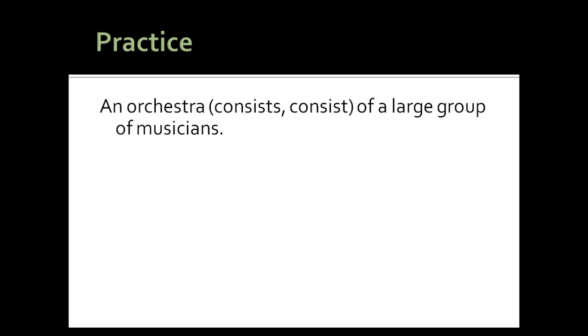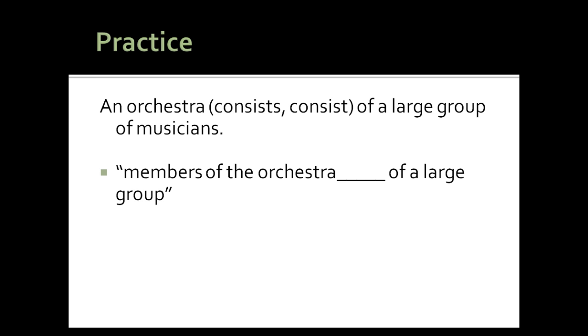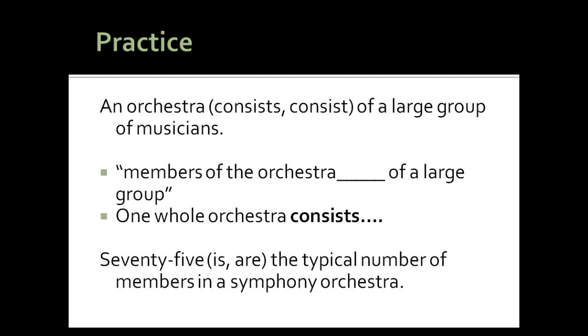All right, some examples. An orchestra consists of a large group of musicians. So is it members of the orchestra consists of a large group of musicians, or is it one orchestra as a whole consists of a large group of musicians? In this case, members of the orchestra consists of a large group. That doesn't really make sense for me, so I'm going to go ahead and choose one whole orchestra consists, and that'll be the option I'll select.